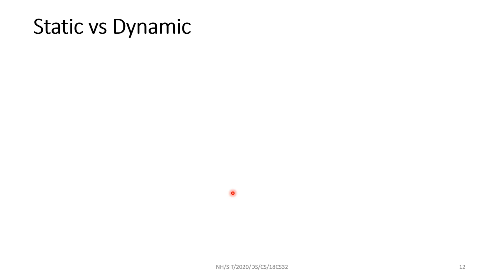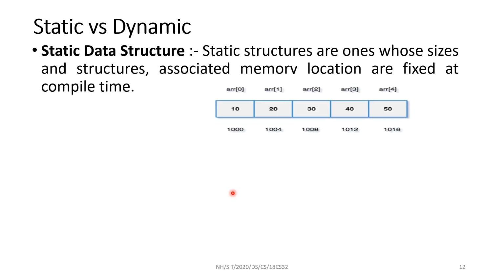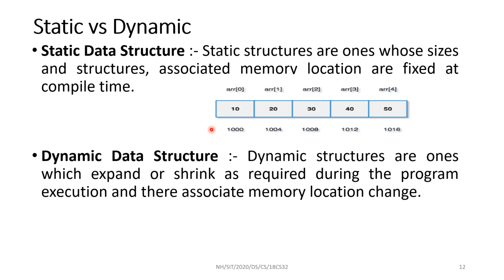Data structures can also be of type static or dynamic. In the case of an array, all these are of the same type and we know the size of this data structure. There are 5 elements, each takes 4 bytes. 4 into 5, a total of 20 bytes. 20 bytes are allocated. It is fixed. That is why this is static, where the size is known before execution time. So this size is fixed at the time of compilation.